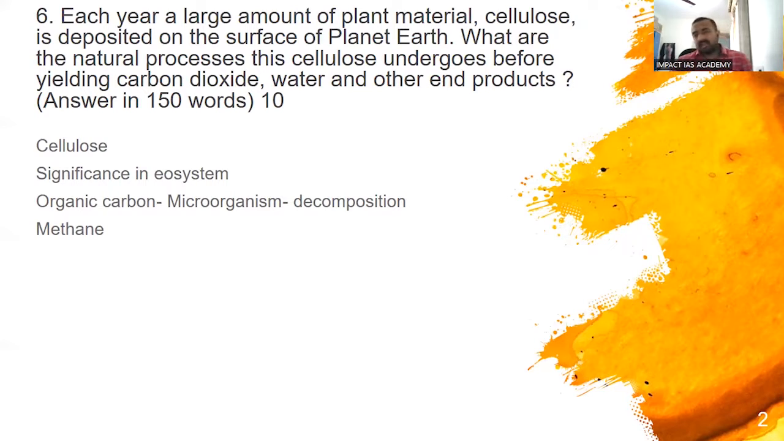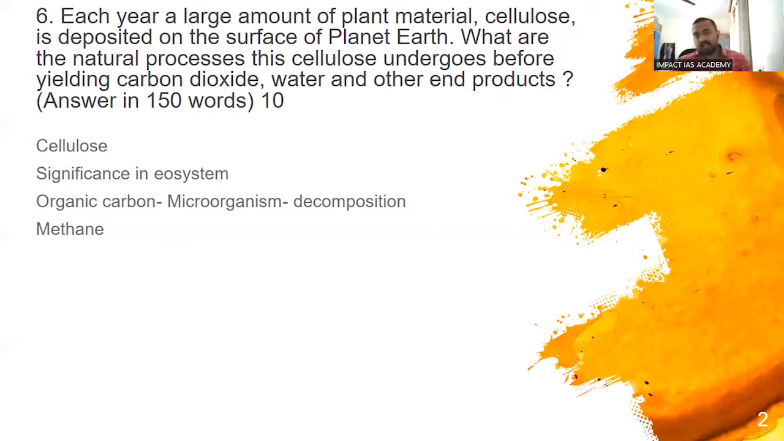Carbon dioxide is trapped by the plants. It does photosynthesis and it produces carbohydrates. Once carbohydrates are produced, then again cellulose is formed. Cellulose is being eaten up by the other organisms of the trophic level and it moves up the chain. So here they particularly asked what are the natural processes the cellulose undergoes, especially the cellulose which is deposited on the surface of planet Earth. If the plant becomes dead or if it is falling out as leaf litter, so what happens?